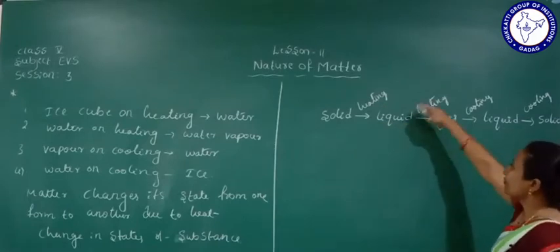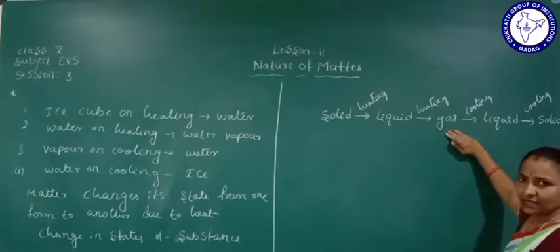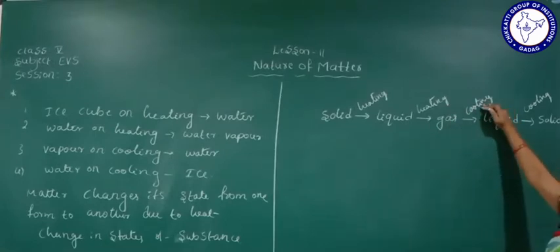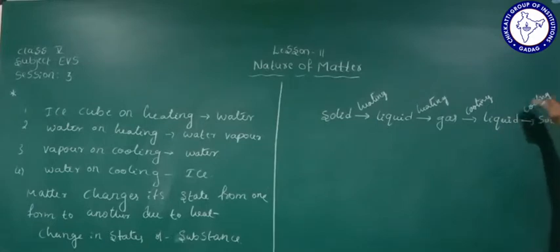When the liquid is heated again, it becomes gas. Then when we cool the gas, it becomes liquid. Again, when we cool the liquid, it returns to its original form, that is solid.